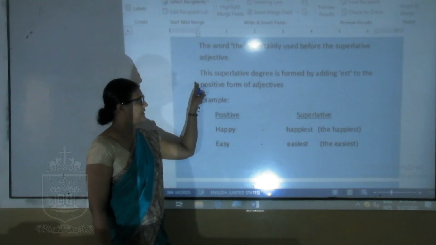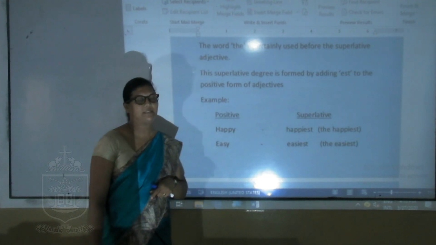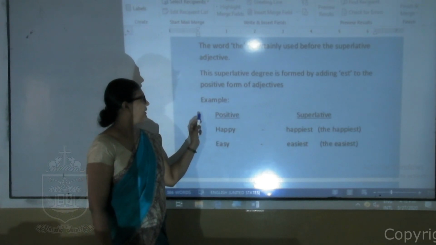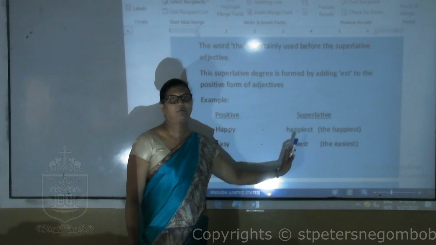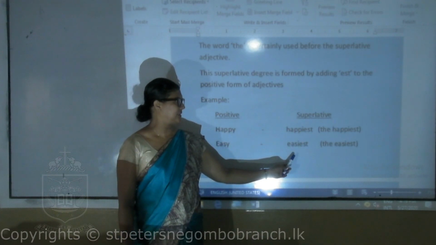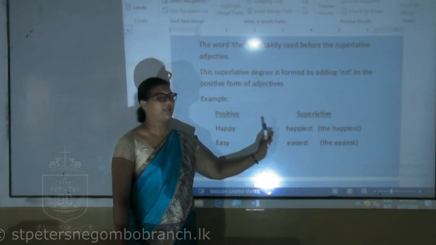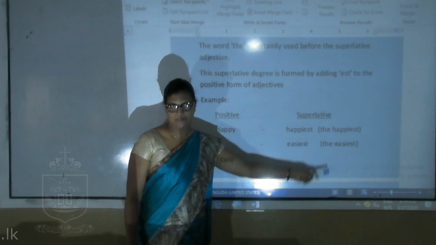This superlative degree is formed by adding est at the end of the adjective. Like this: happy, happiest. You have got est there. Easy, easiest. So before these you will get the happiest, the easiest.